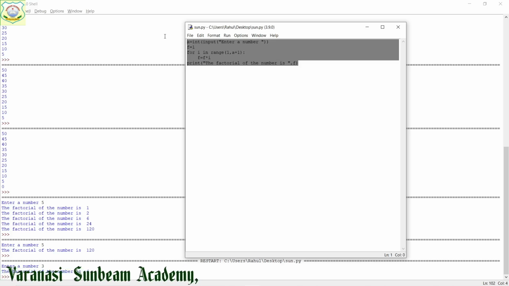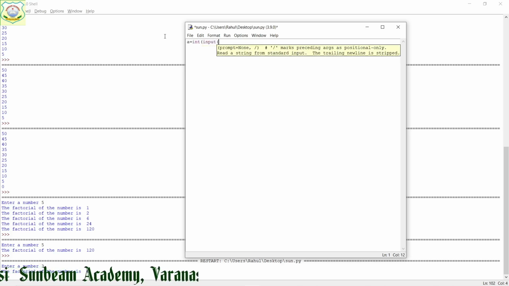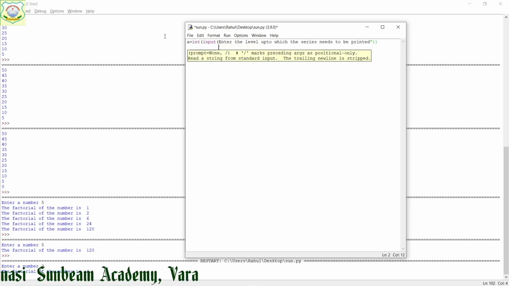So, I am going to start. Suppose I have taken a variable a equal to int input, whatever the number we are going to take, enter the level, up to which level you need, up to which the series needs to be printed, till what the series has to be printed.